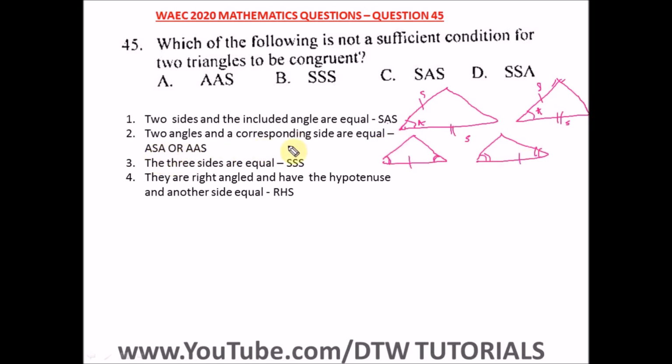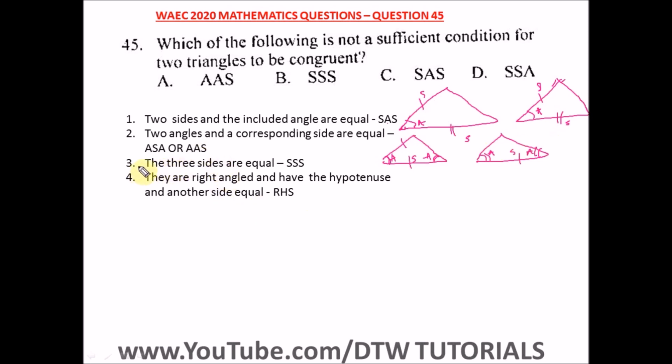So we can represent this as ASA, that's angle, side, angle. We have this angle, side, angle are equal. Or AAS, angle, angle, side. So the side can be here. The corresponding side can be here.